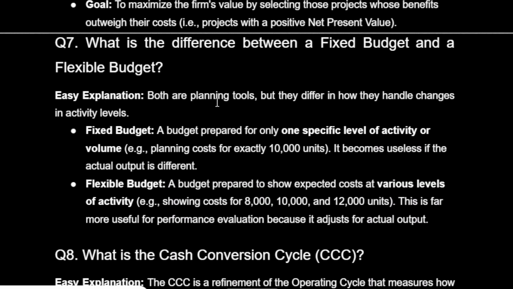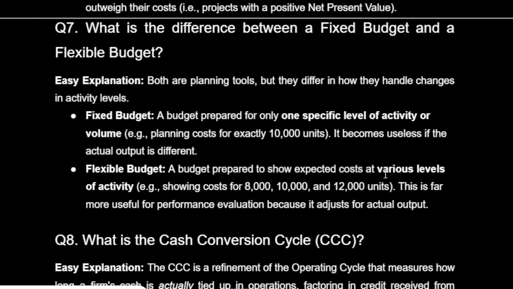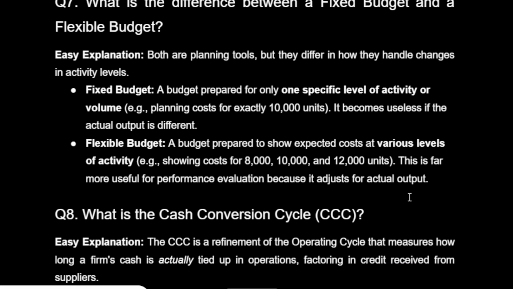Easy explanation. Both are planning tools, but they differ in how they handle changes in activity levels. Fixed budget: a budget prepared for only one specific level of activity or volume. E.g., planning costs for exactly 10,000 units. It becomes useless if the actual output is different. Flexible budget: a budget prepared to show expected costs at various levels of activity, e.g., showing costs for 8,000, 10,000, and 12,000 units. This is far more useful for performance evaluation because it adjusts for actual output.